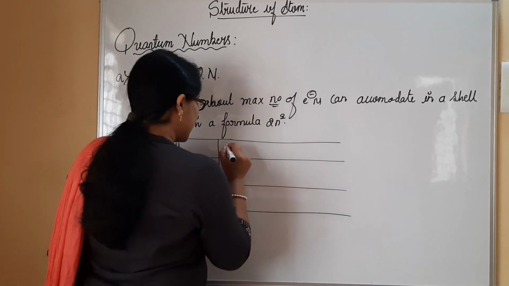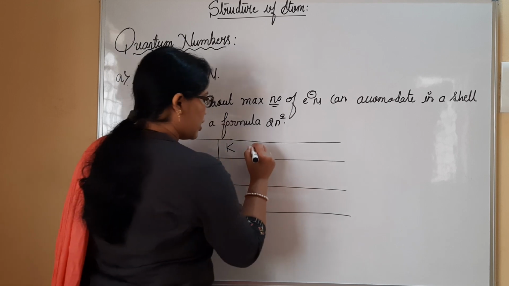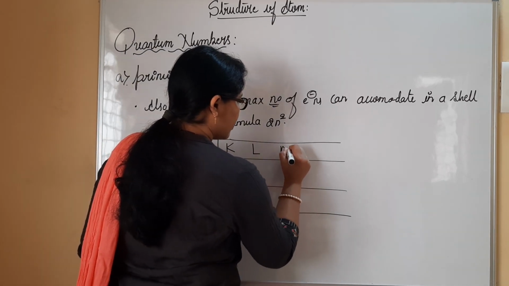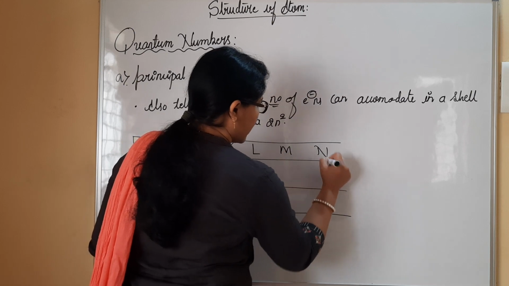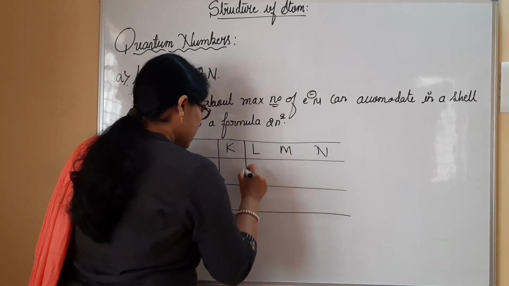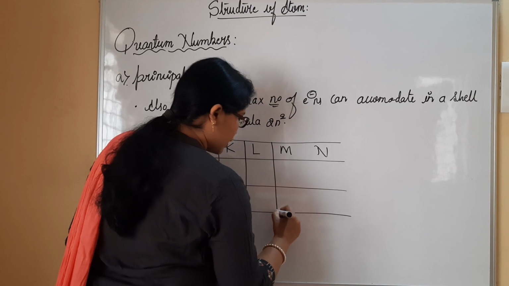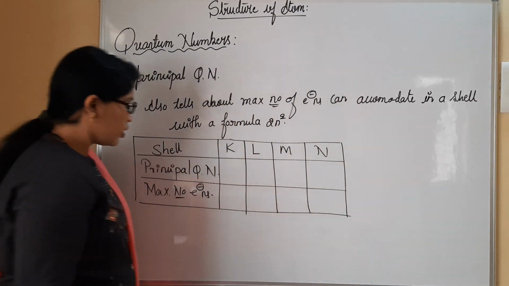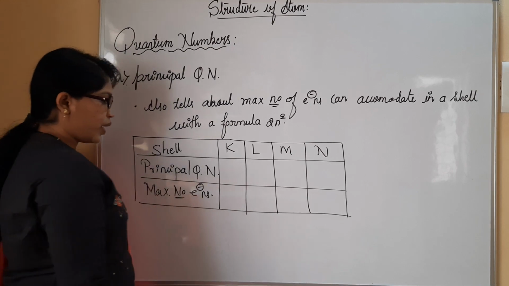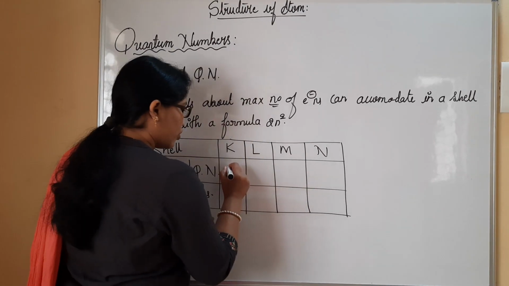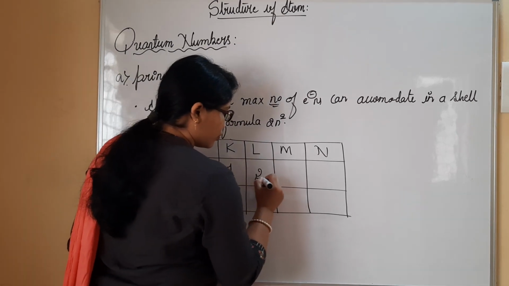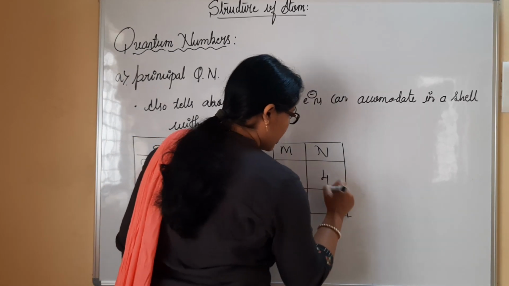This is the first shell, K shell, then I have L shell, then M shell, and lastly N. So make a column here: K, L, M, and lastly N. Fine. Now the principal quantum number values, let me write here. We all know that for K it stands for 1, for L it is 2, for M it is 3, and for N it is 4.